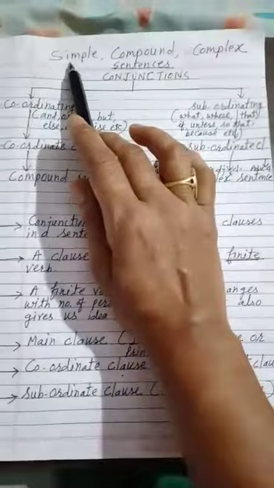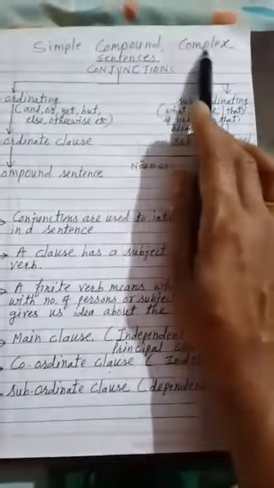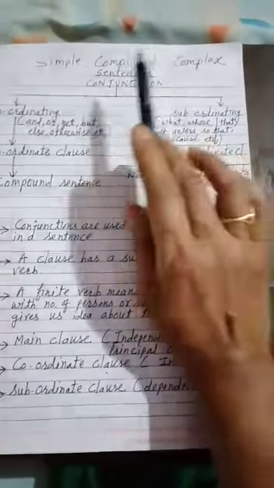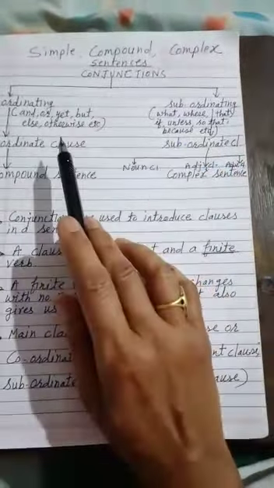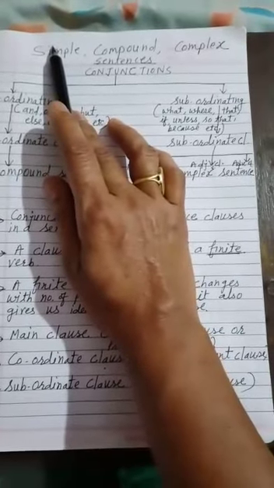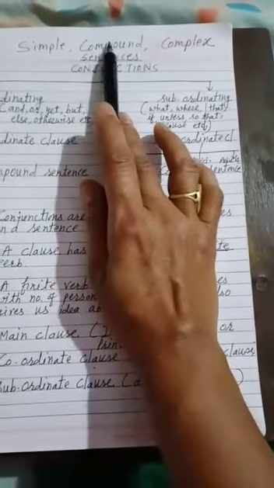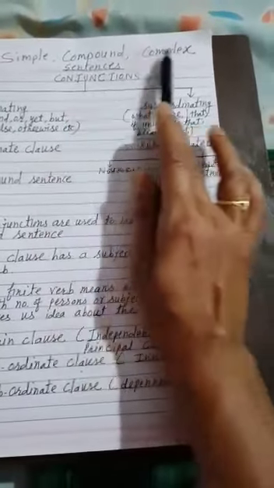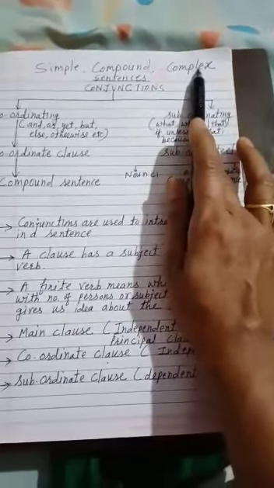They are simple, compound and complex. If a sentence has only one clause, then it is a simple sentence. If the sentence has more than one clause, it could be compound or complex.